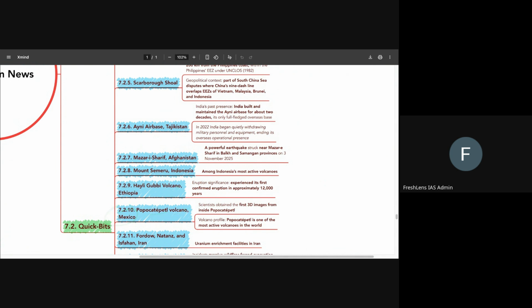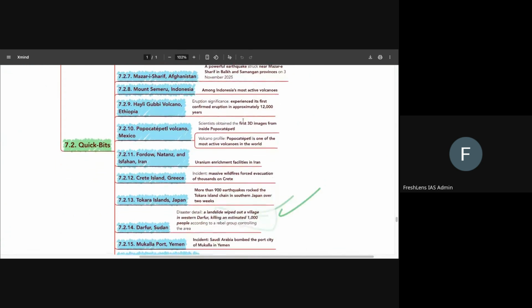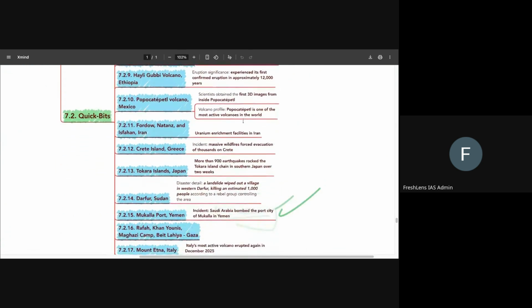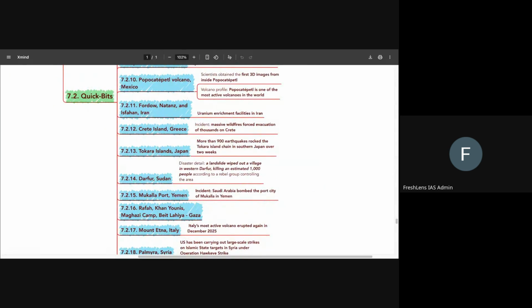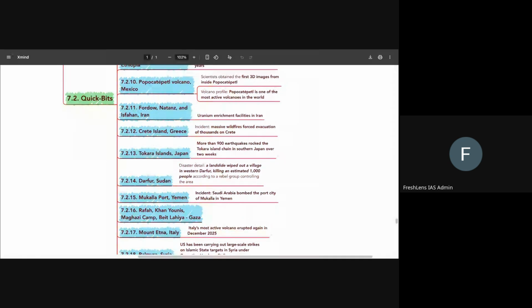Okay, and it was the first time in 2025 that scientists were able to obtain first 3D images from inside this particular volcano, despite it being one of the most active volcanoes in the world. So, the access to data of it was less and was not covered much, but now it is. Then another one is with regards to Fordo, Natanz, and Isfahan. Okay, all of these are located in Iran. We have to know them.